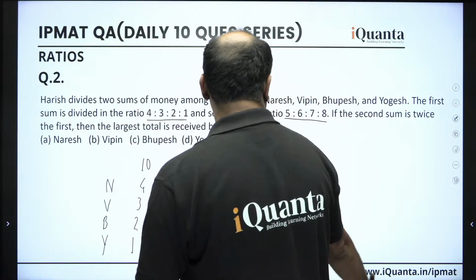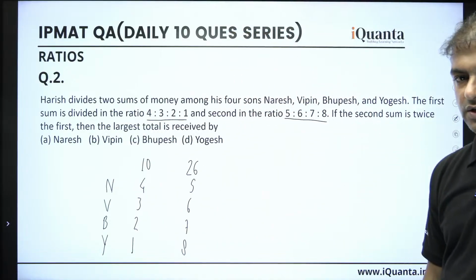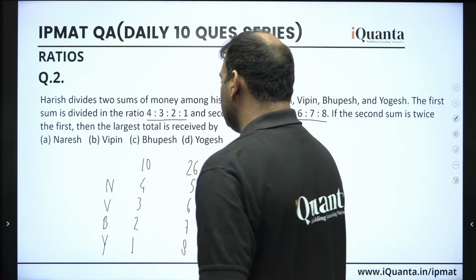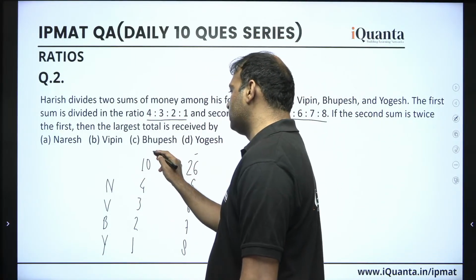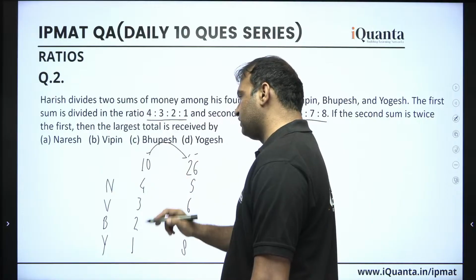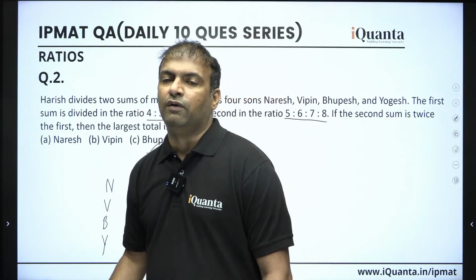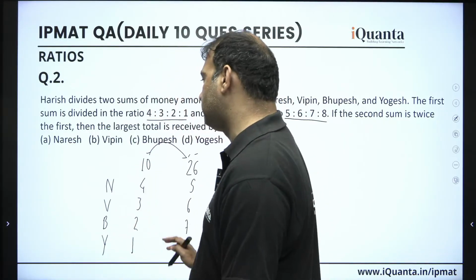Now they are saying that the second sum is twice the first. But guys, you can see that we assumed 26 and this is 10, which is not twice of it, right? This is not twice of it. So obviously this is not the correct assumption here. Very obvious.